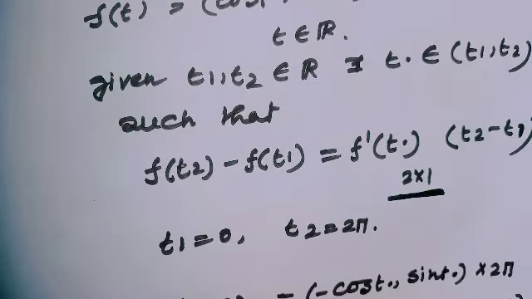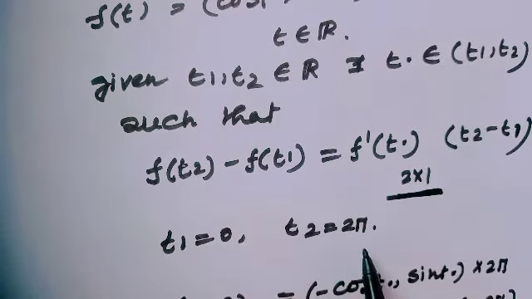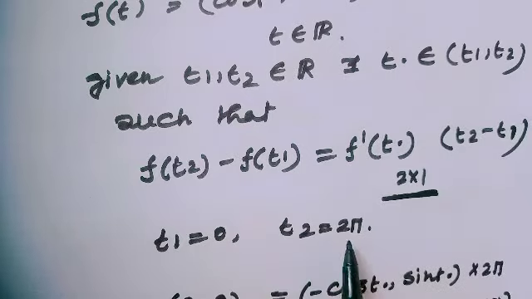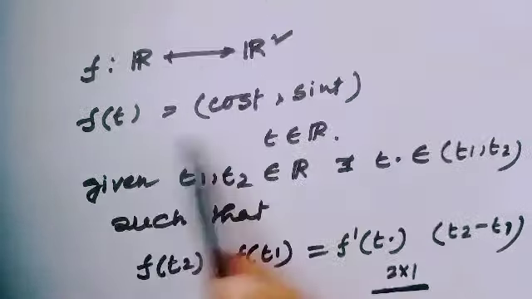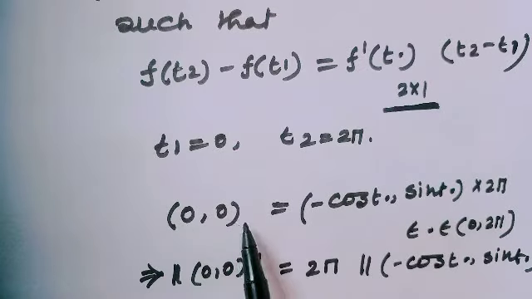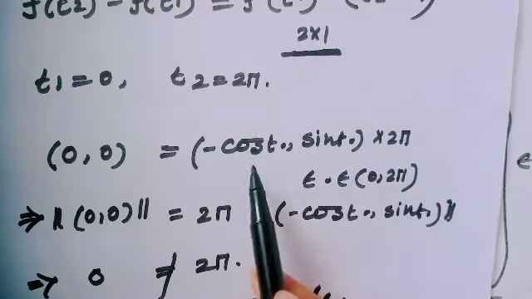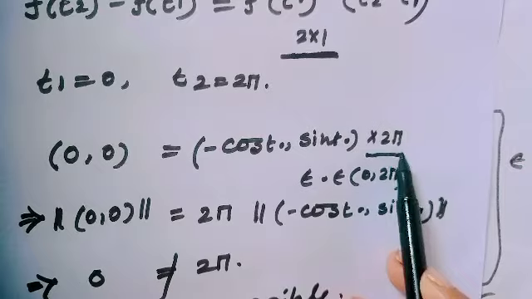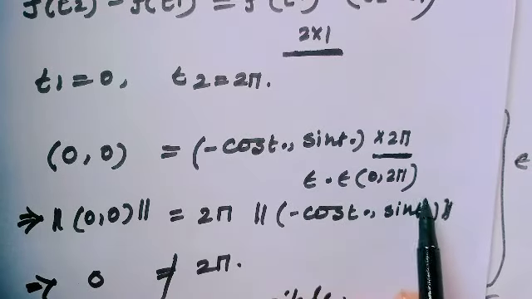Consider the particular points t1 equal to 0 and t2 equal to 2π. By putting t2 equal to 2π in f(t2) and t1 equal to 0 in f(t1), this would be (0, 0), and f prime of t0 would be (minus sin t0, cos t0), and t2 minus t1 equals just 2π, and here t0 belongs to the open interval (0, 2π).